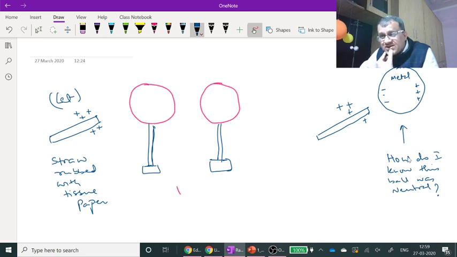How do I know that this ball was neutral? Because I say if this ball is neutral, then minus on one side, plus on the other, it will remain neutral. That's okay, Devanshu Sinha, but my question is, how do I know that this ball was neutral? If there is a small gap, I think they will.